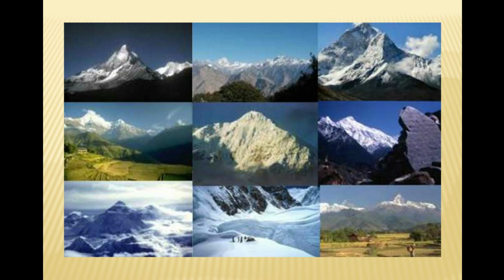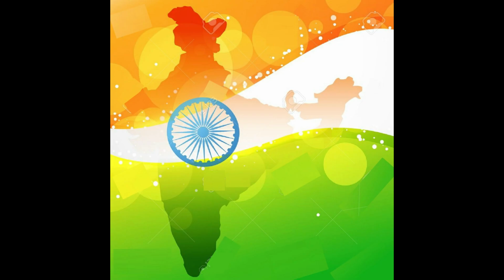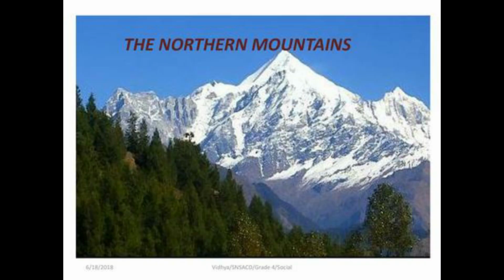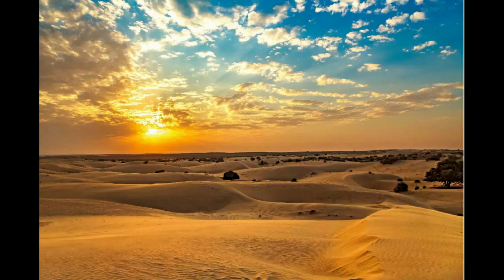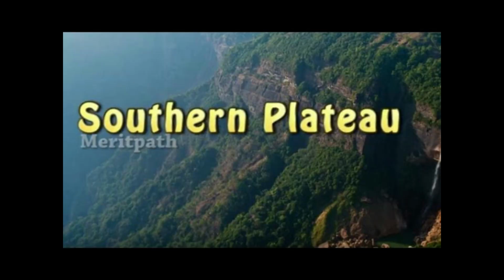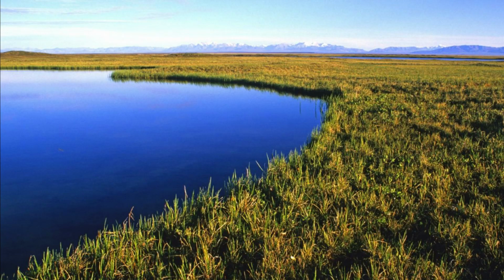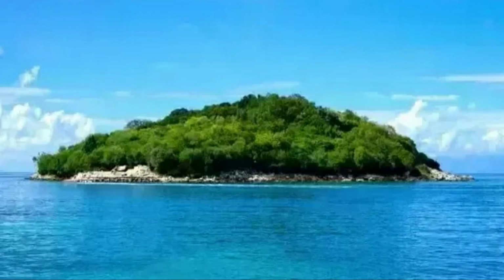India has a variety of landforms. It has mountains, hills, plateaus, and plains. India is also called a subcontinent. Now, let us learn about India, which is divided into six regions: the northern mountains, the northern plains, the great Indian desert, the southern plateau, the coastal plains, the island.